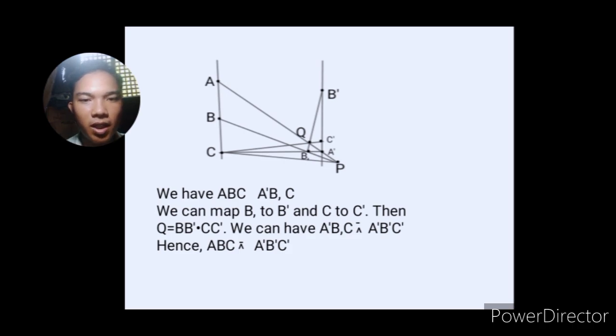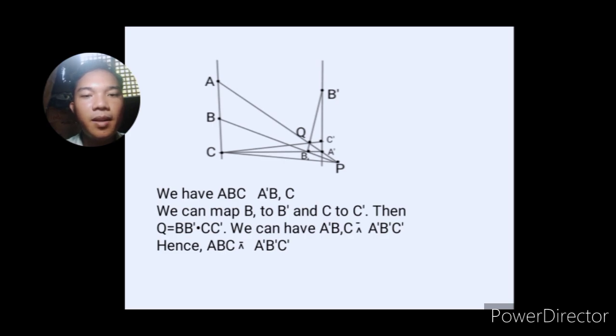So we can form a projectivity now. We can map B sub 1 to B prime, C to C prime, and there exists an intersection, let's say point Q. Then Q is the intersection between B sub 1, B prime, and C, C prime.